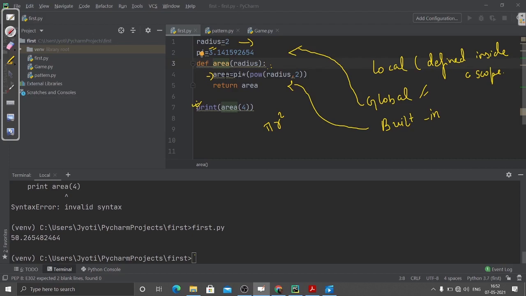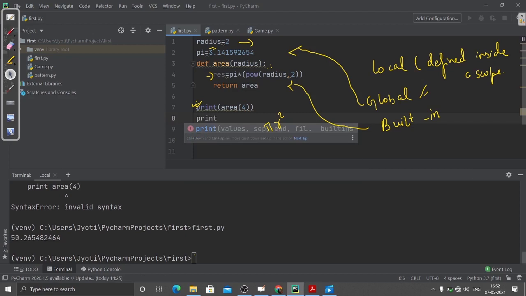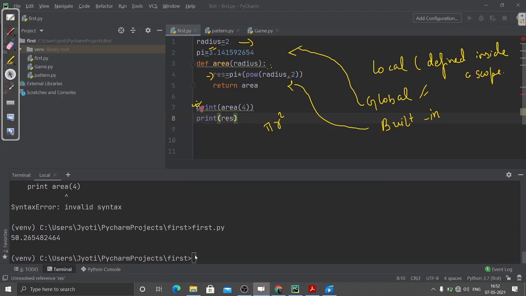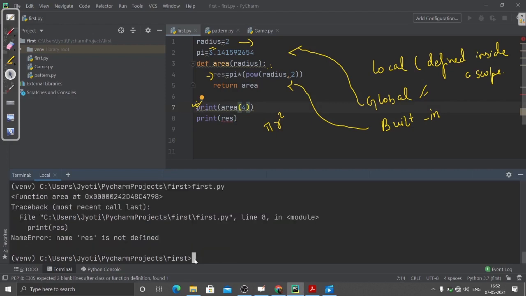Why? Let me just change the name and take it as result. I have assigned a variable here, result. I'm not returning it or doing anything else, and I want to access that value. I want to print that result. Let me see, is it possible? Let me run that. So here you can see the error: name result is not defined. The compiler doesn't know where result is.